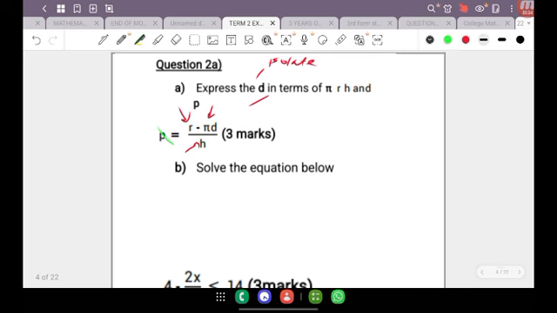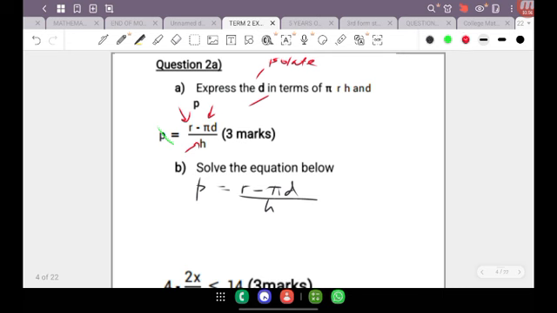So I'm going to rewrite here P equals R minus pi D, all divided by H. The first thing we want to do is get rid of the denominator.